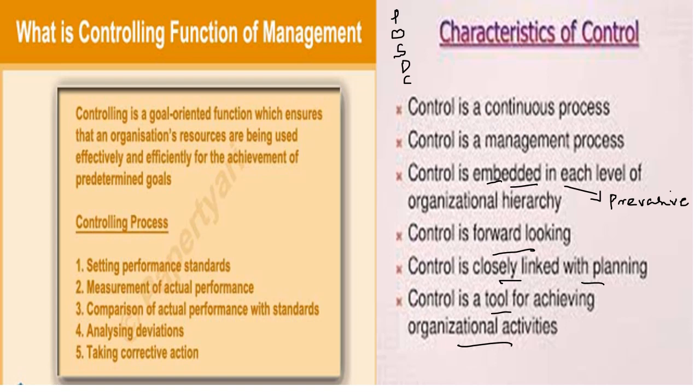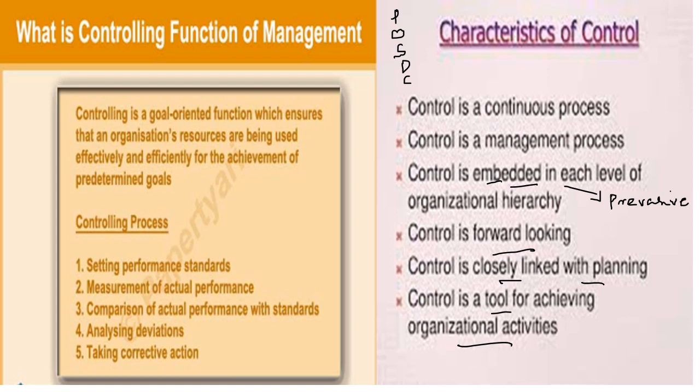So what are the characteristics of control? Control is a continuous process. It is a management process. It is embedded in each level, so it's a pervasive one. The controlling function is not only in one department. It's applicable at every function, that is in planning, organizing, marketing, directing, and all these areas. This controlling function is needed, right?